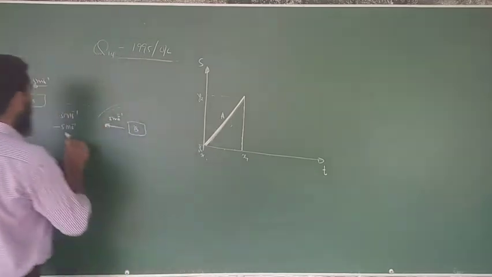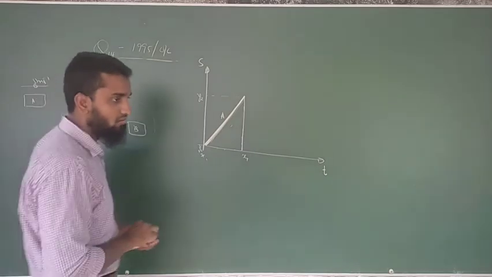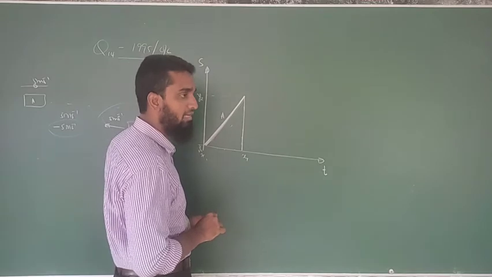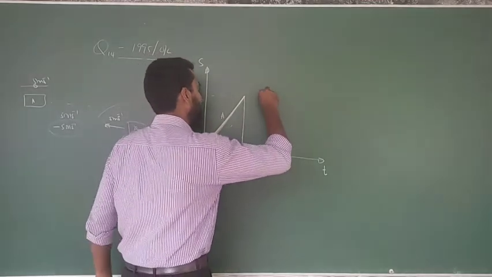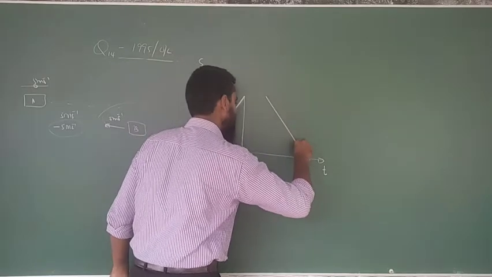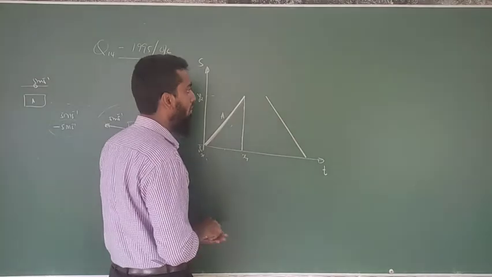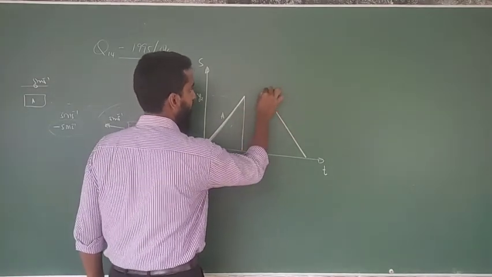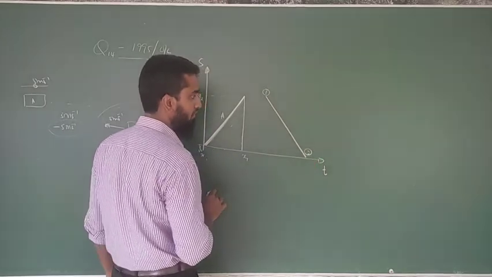Now if you want to get this value in the minus, then what you require first is a minus gradient. How are you going to get the minus gradient? When you are drawing a straight line graph, a portion like this is going to give you a minus gradient. How is that minus gradient? Here is the starting point of the graph, the first portion. Here is the end point of the graph, the second portion.